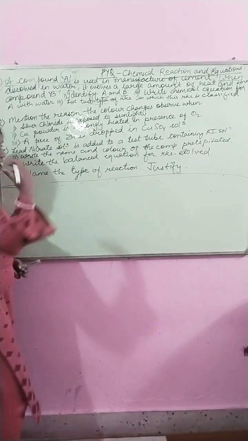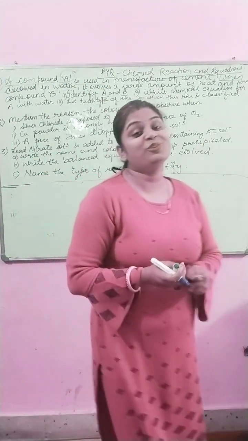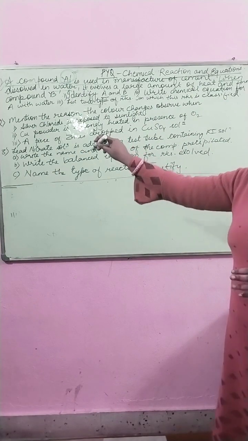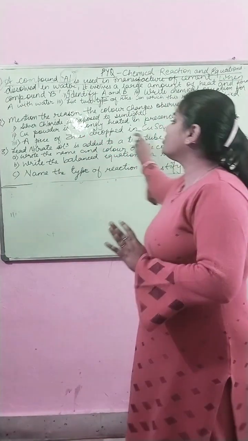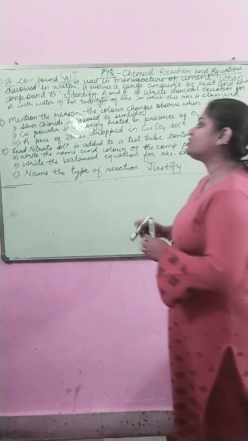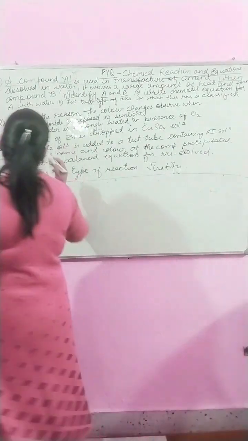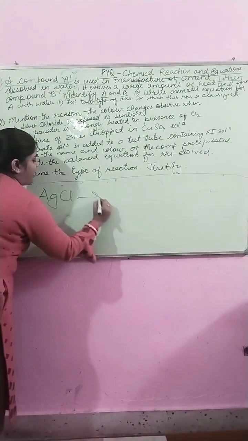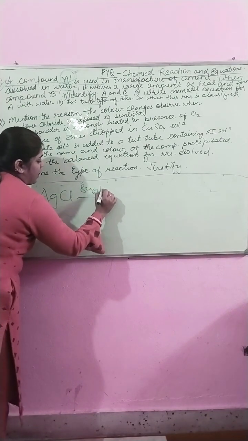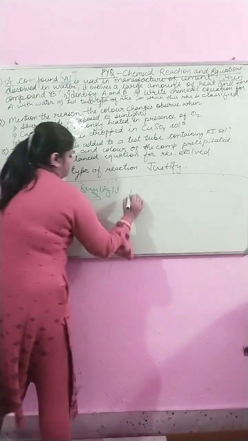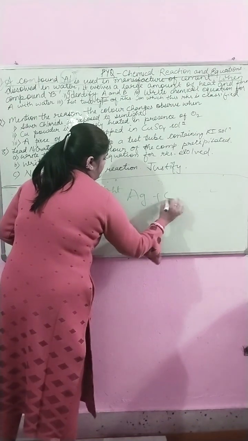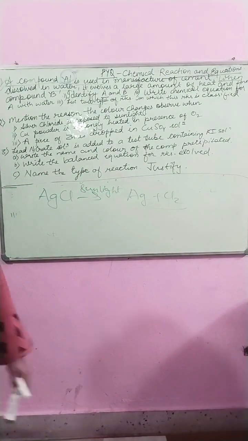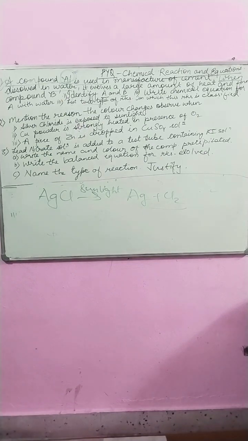So two things are being asked. You need to know the concept also. The whole concept is given in the question. Maybe the question is only one. So first you must know what happens when silver chloride is exposed to sunlight. When silver chloride is exposed to sunlight, what happens?